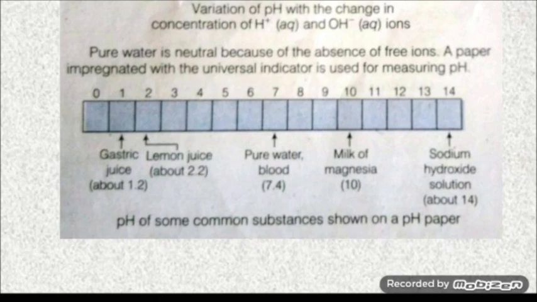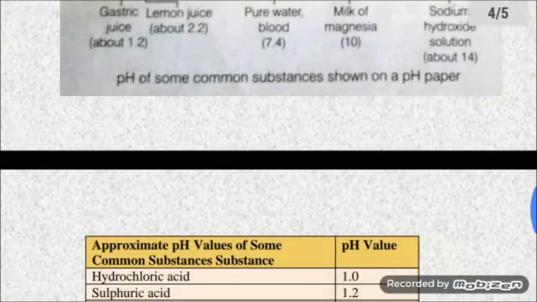Pure water is 7, while blood has 7.4. Milk of magnesia has 10. Sodium hydroxide, which is a strong base, has a pH value of 14, while lemon juice is about 2.2. So these are some substances which show values of pH at different levels.